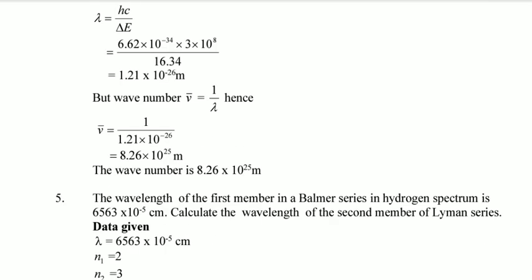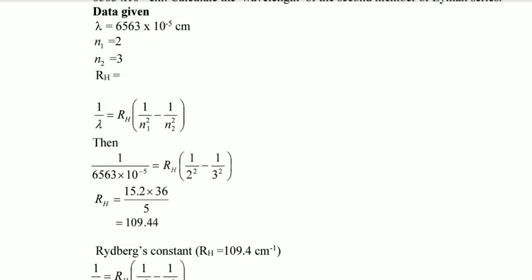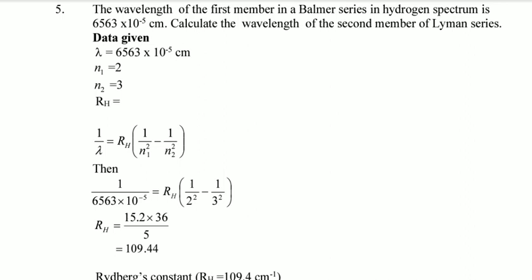If there is any problem, you can consult me, but I will just upload an independent video explaining these questions. As you can see here, they have given you the wavelength of the first member in the Lyman series and the ionization spectrum with that one. Calculate the wavelength of the second member of the Lyman series. This question, be careful now. This question is very tough.